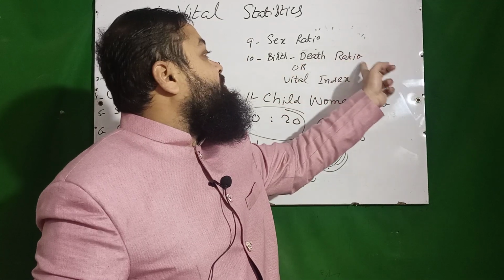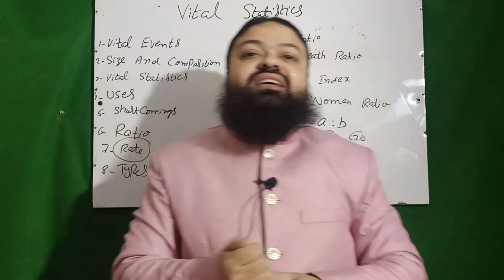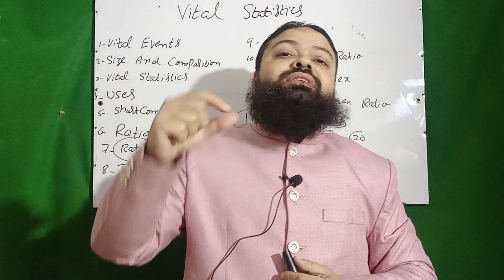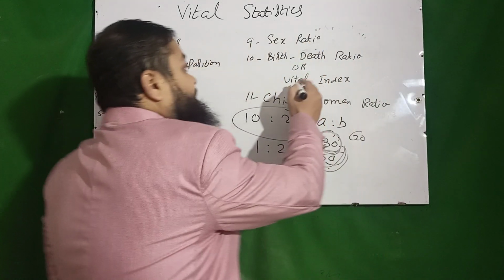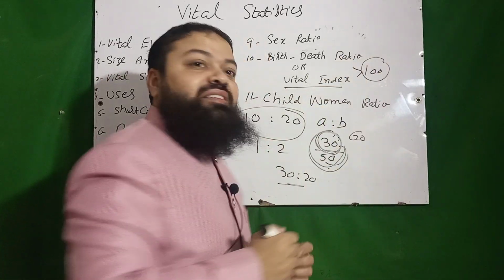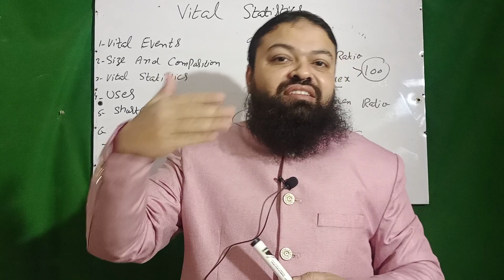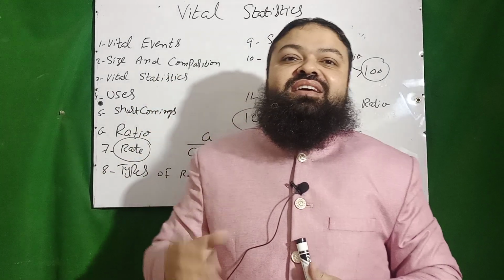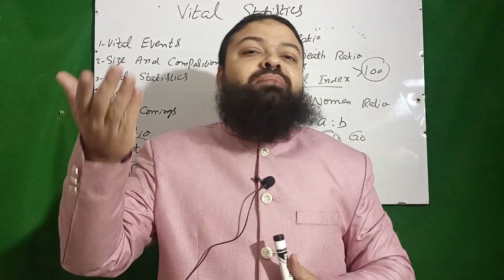Then birth-death ratio or vital index: the total number of births registered divided by the total number of deaths registered, and it is also called vital index. If the answer is more than 100, it means that there are more births as compared to the deaths. It also shows that we have an increase in the population.